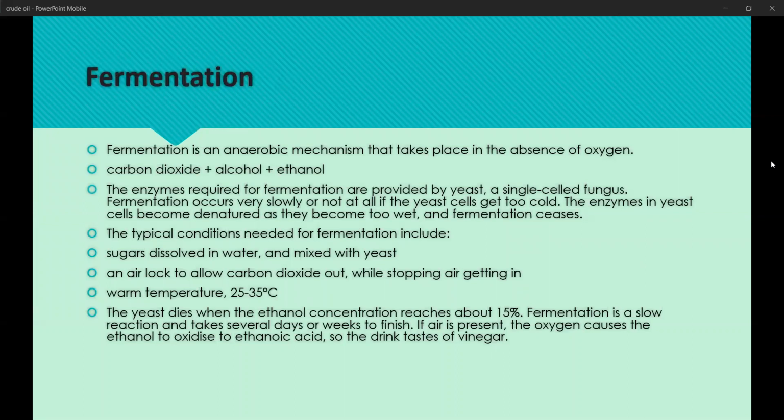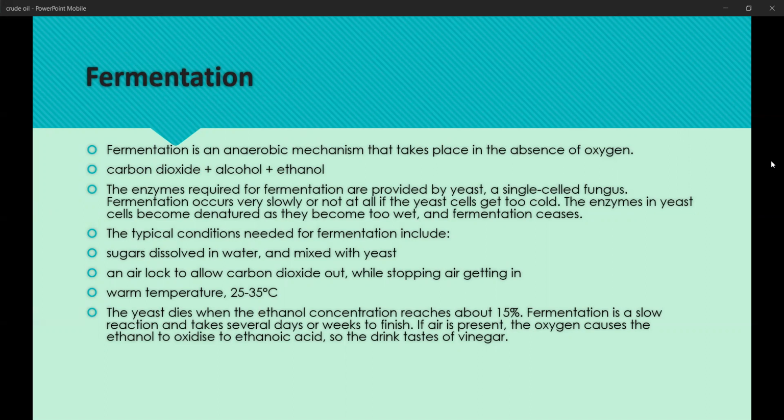So, fermentation. Fermentation is an anaerobic process that takes place in the absence of oxygen. Sugar gives carbon dioxide plus ethanol. The enzymes required for the fermentation are provided by yeast, a single-celled fungus.